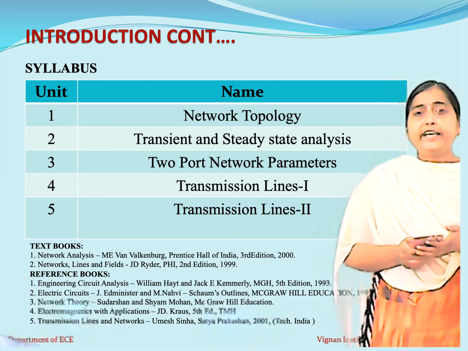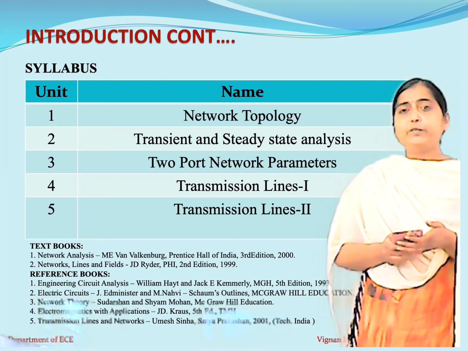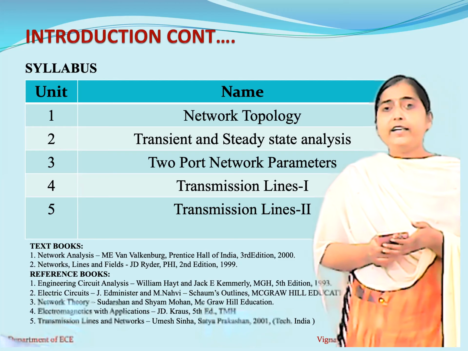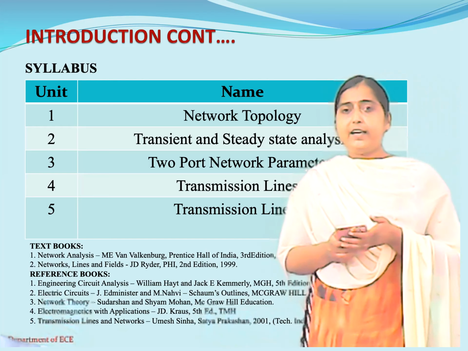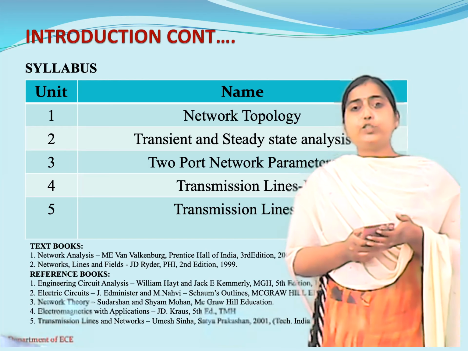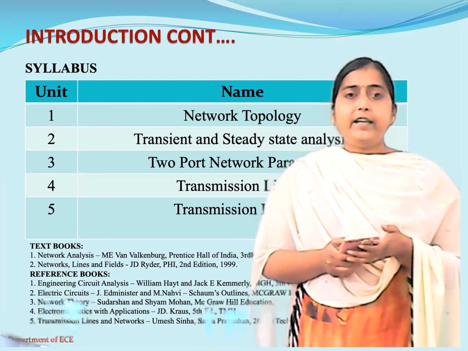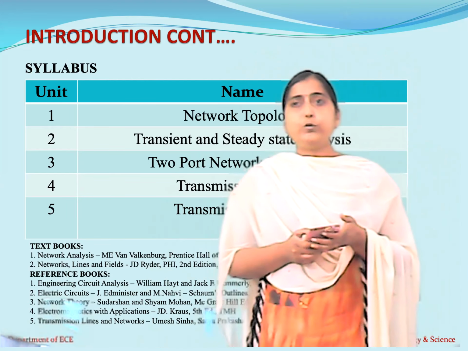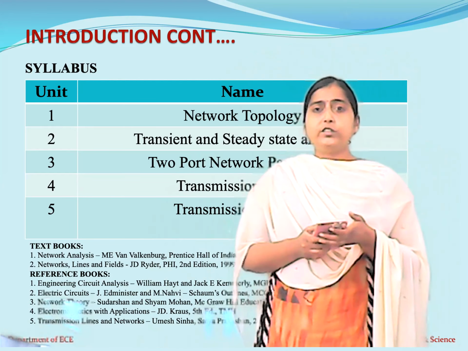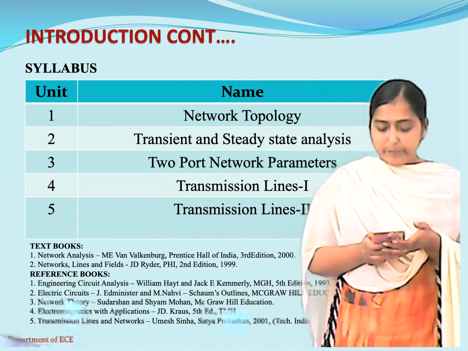The textbook we consider for network analysis and transmission lines is Van Valkenburg, which we can use for network analysis, and the second textbook that we refer to is Network Analysis by Ryder. These are the two textbooks that we normally use in order to understand this particular subject in a better way.